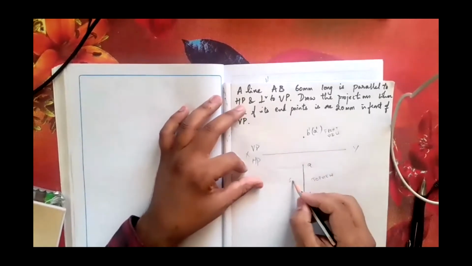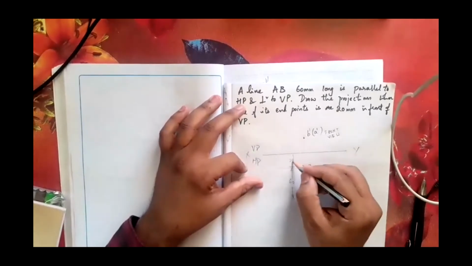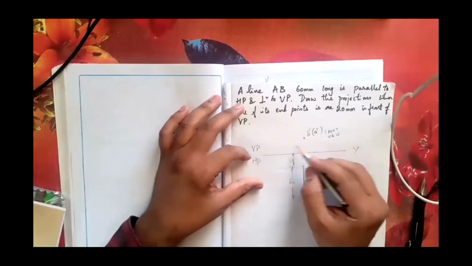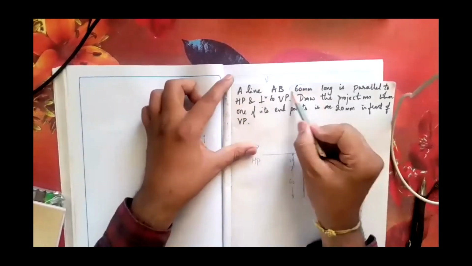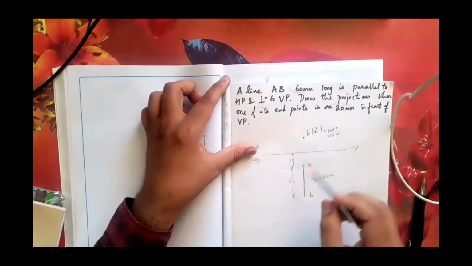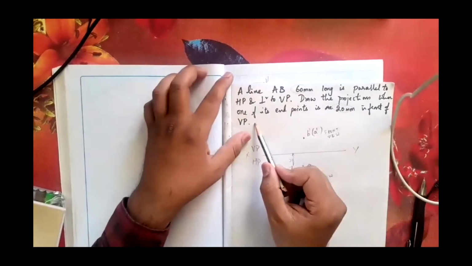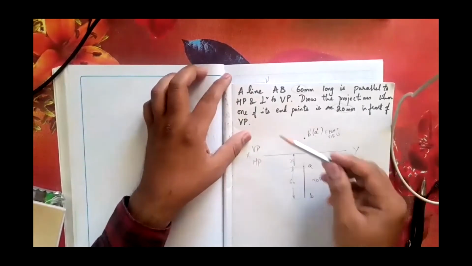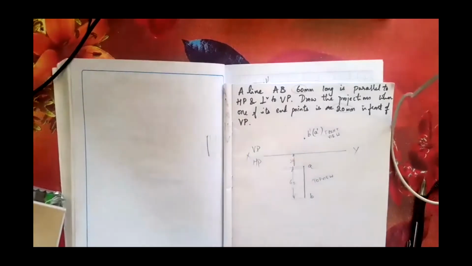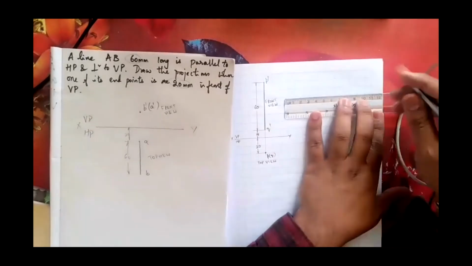So this is 60. I am going to mark dimension 60 here and 20 here. Please dimension the numbers that are printed in the problem or asked to find out. If it was asked to find some distance, then dimension only those parameters. That is enough. Don't write millimeter. Don't write 60 mm, 20 mm, something like this, and then start the answer. That is wrong. Directly, I'm going to mark it here.